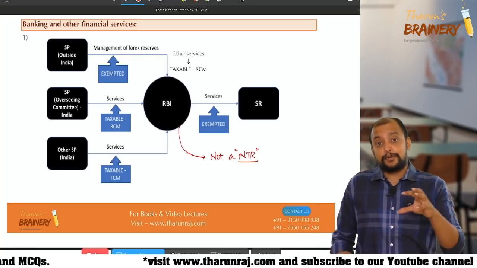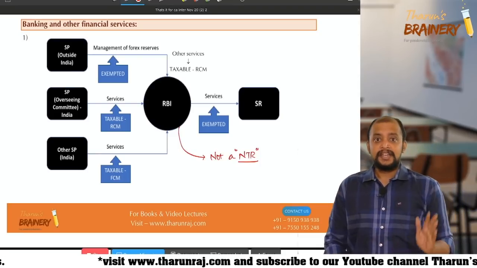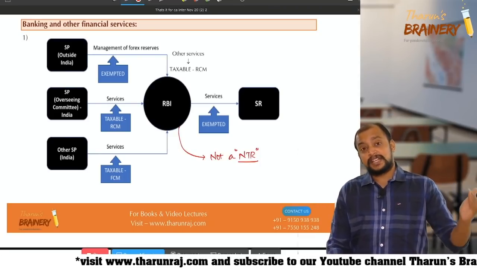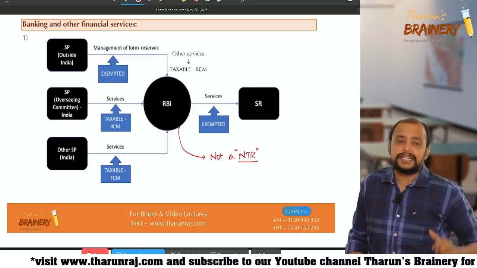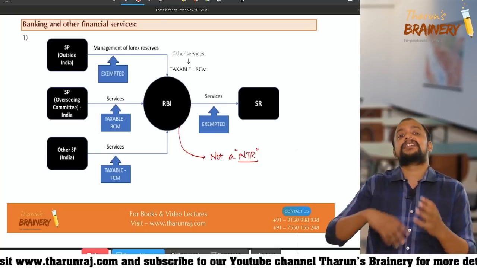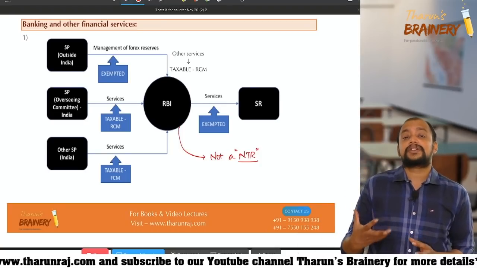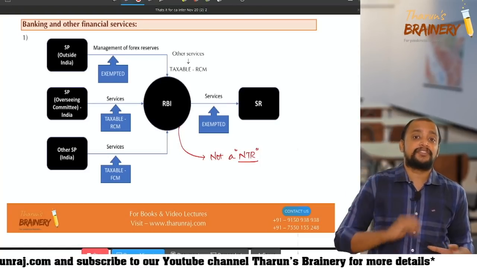Now, suppose they receive services from a person located within India, and the service provider is an overseeing committee. This overseeing committee will restructure the NPAs, the non-performing assets, for which they get a commission from RBI.